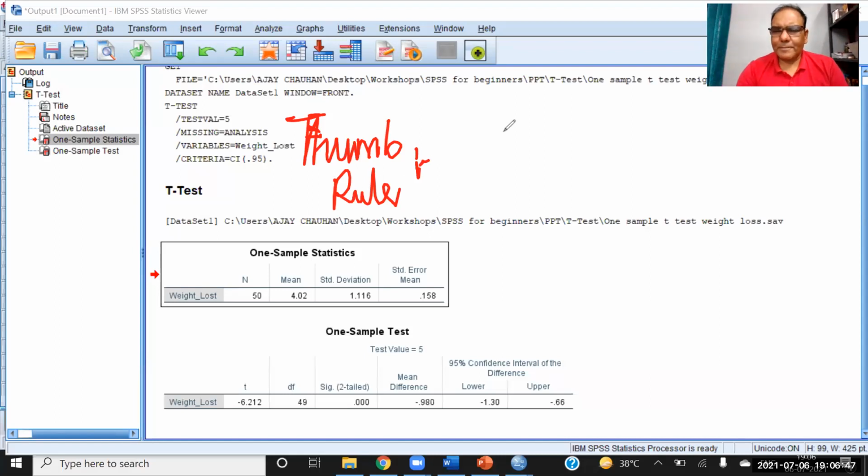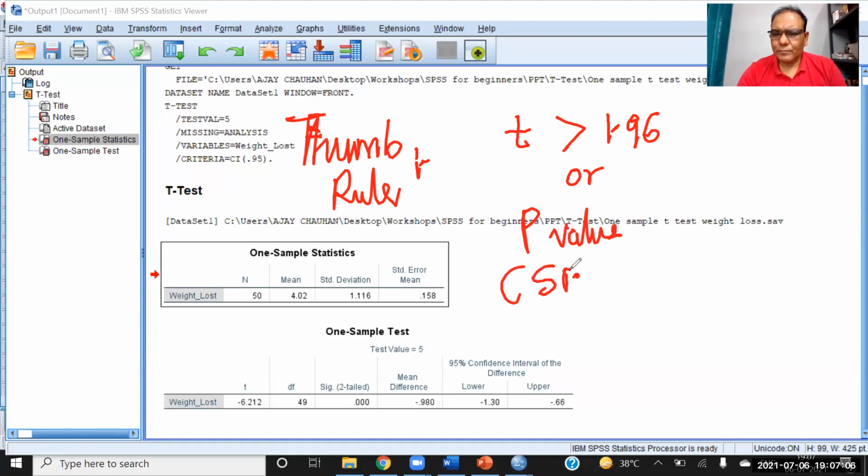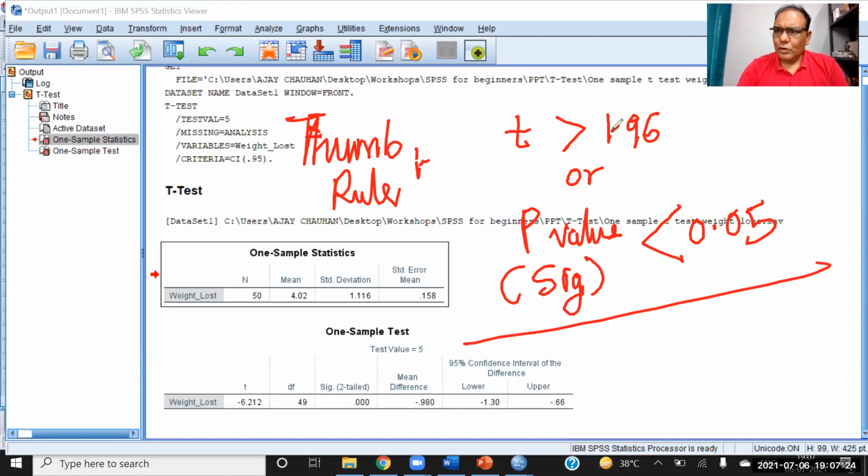So the rule of thumb is that if the t statistic is more than 1.96 and the p value is less than 0.05, the p value is known as the significance value.